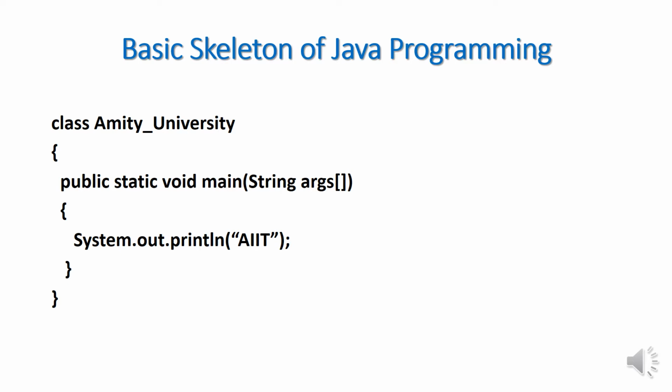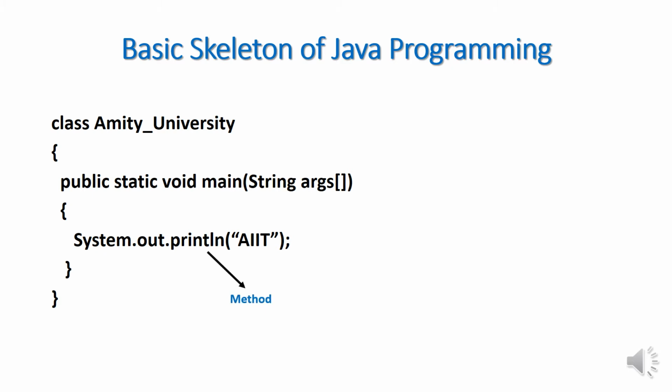Then what is System? What is out? So System is a class. Again you see, like String starts with a capital S because String is a class, System is also a class. How could you understand? Because there is a capital S. So System is a class. And what is out then? Out is an object. And what is println?